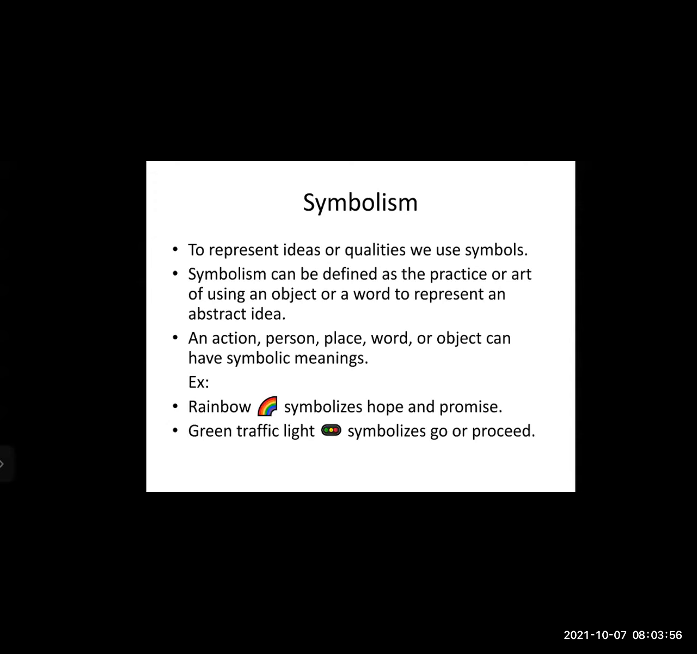An action, person, place, word, or object can have symbolic meanings. Example: a rainbow symbolizes hope and promise. A green traffic light symbolizes go or proceed. These are the examples of symbolism.